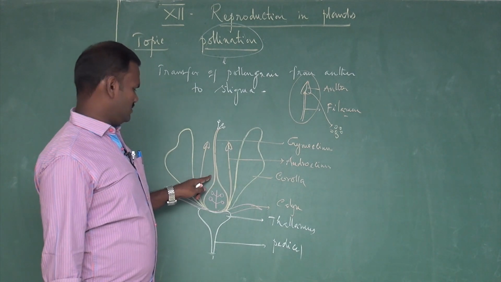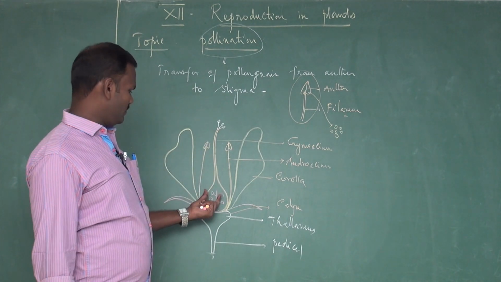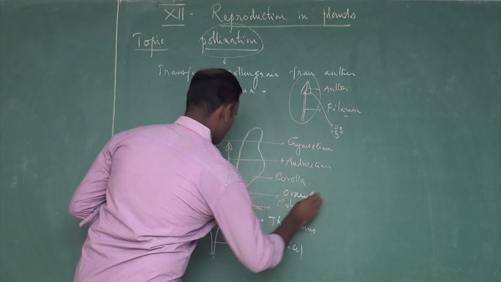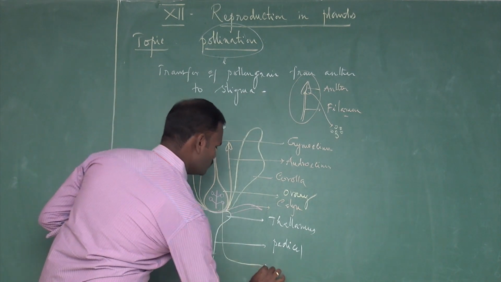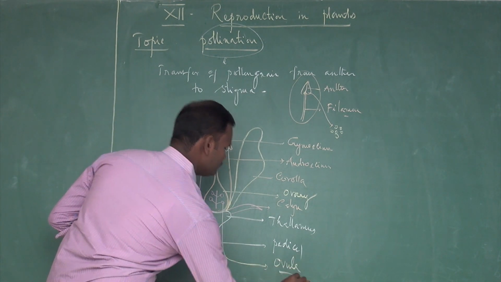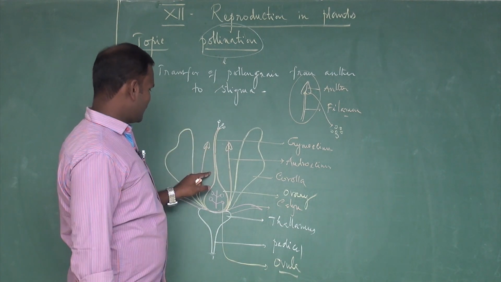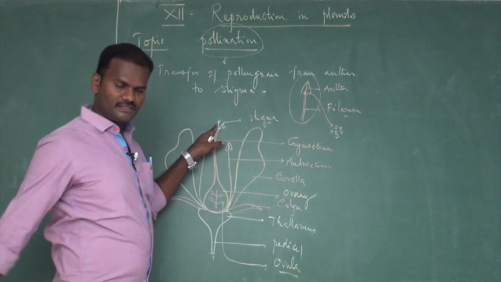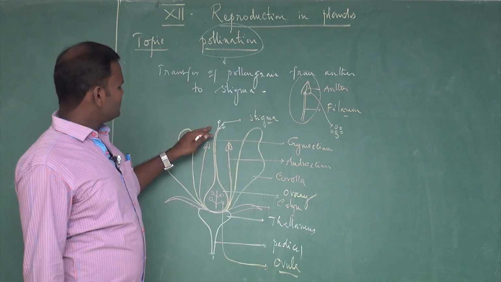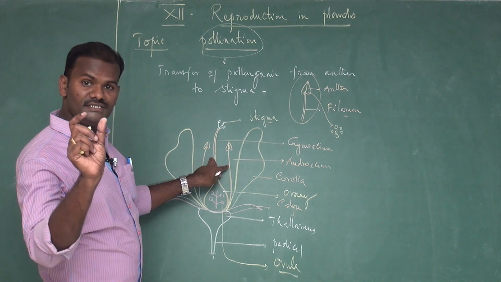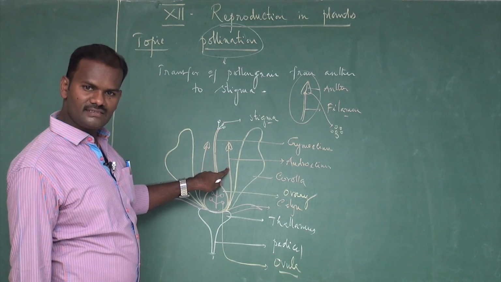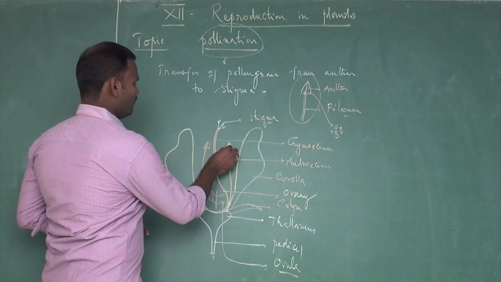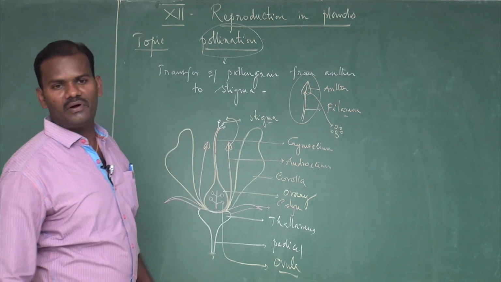In the innermost whorl, called gynoecium, gynoecium is made up of a basal portion called ovary. Inside the ovary is the ovule. The middle portion is called style, and the last is stigma. See, these are the parts of the flower. But pollination takes place from where to where? Between the two essential organs: androecium, the male sex organ, and gynoecium, the female sex organ. So the transfer of pollen grain from anther to stigma is the process called pollination.